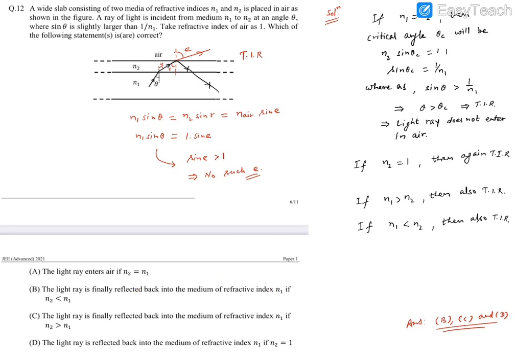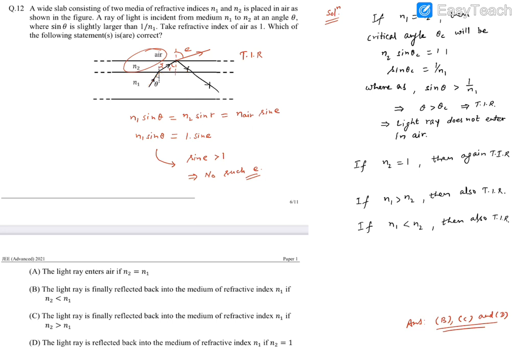If N2 is greater than N1, then again the TIR is going to be there and the light ray will be returning back to the N1 medium. And the last option says the light ray is reflected back into the medium of refractive index N1 if N2 is also air. So if you consider this as air, TIR will take place at this boundary.